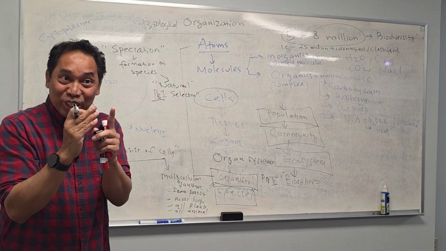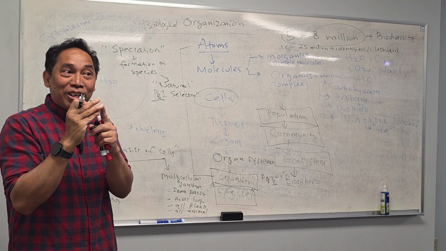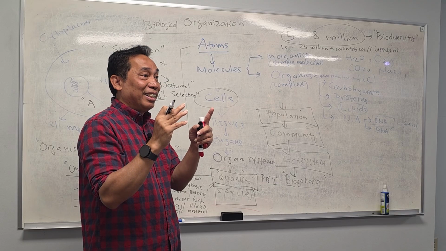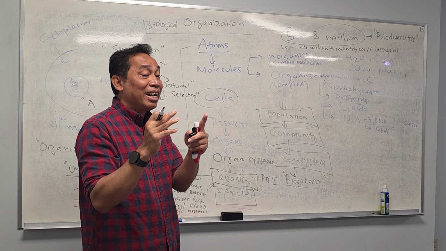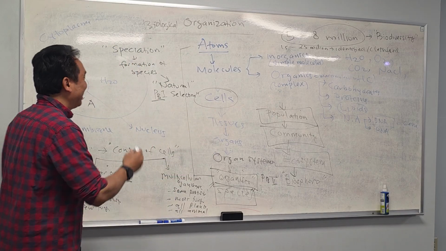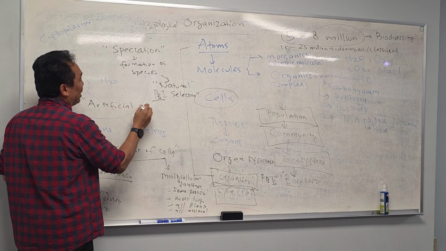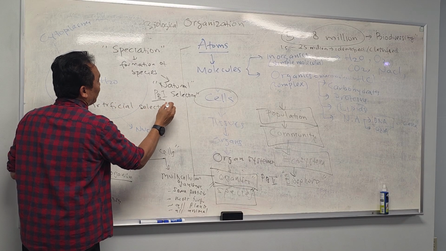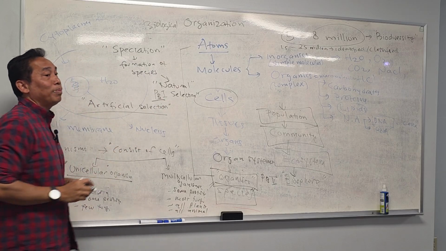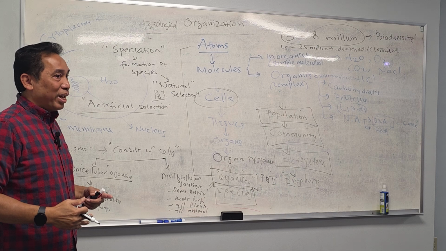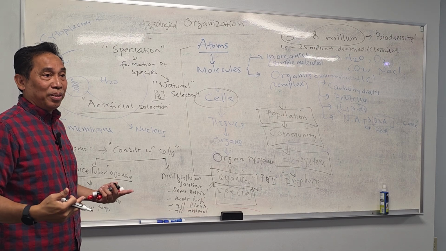There is a special name. If it is not natural, what is the opposite of natural? Artificial, right? Artificial selection. This involves human activity to select what they want, what they like.